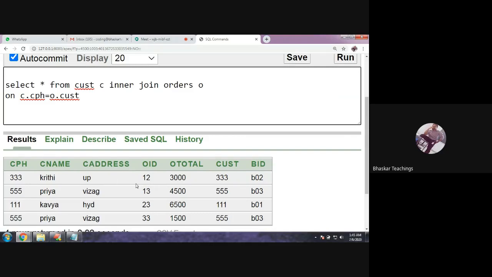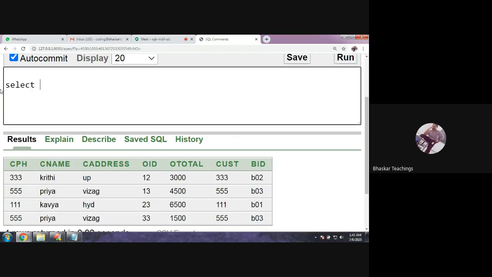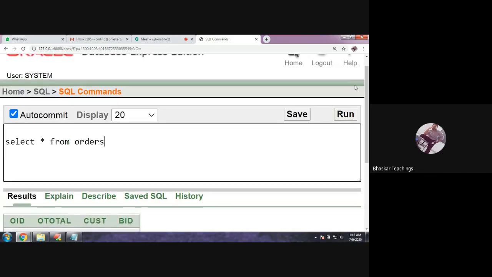Okay, so Kriti ordered 300, Priya ordered 4500, Kavya ordered 6500, Priya ordered 1500. You can see 333, 555, 111, and 111, 555 again. No 222 record, because 222 did not order anything. So 222, you can see in the table, select star from orders. In this table, we have orders from 111, 555, and 333. The 222 customer did not order anything. So that is the point.